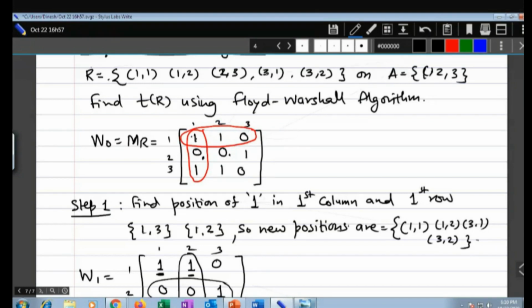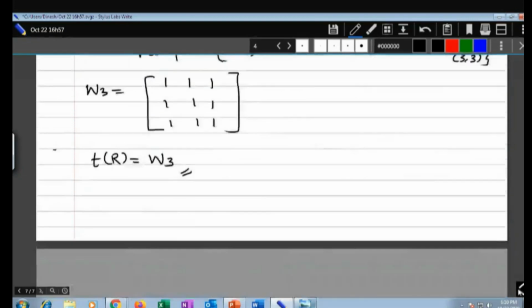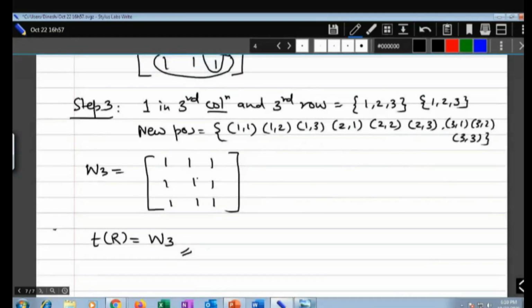And like this you can have (3,1), (1,3) makes (3,3). Or (1,3), (3,1), (1,1). So it will be (3,1), and (3,2), (2,3) makes (3,3). So this will make (3,3) as 1, and like that it will make all the elements 1. So it will be the final answer. So it is transitive, reflexive, symmetric, everything. Good.